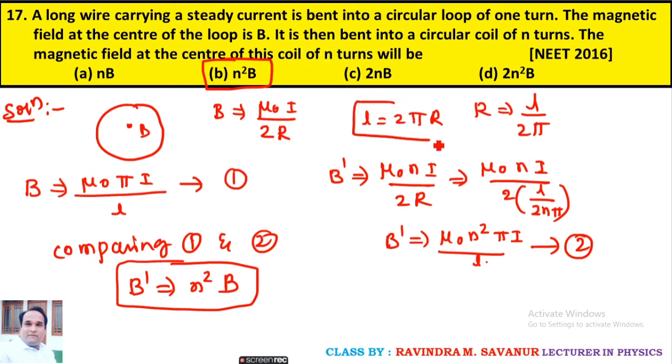Here length can be taken as 2 pi r. So let's check that problem afterwards. The 17th problem is your taken solution, so I will move to the next question.